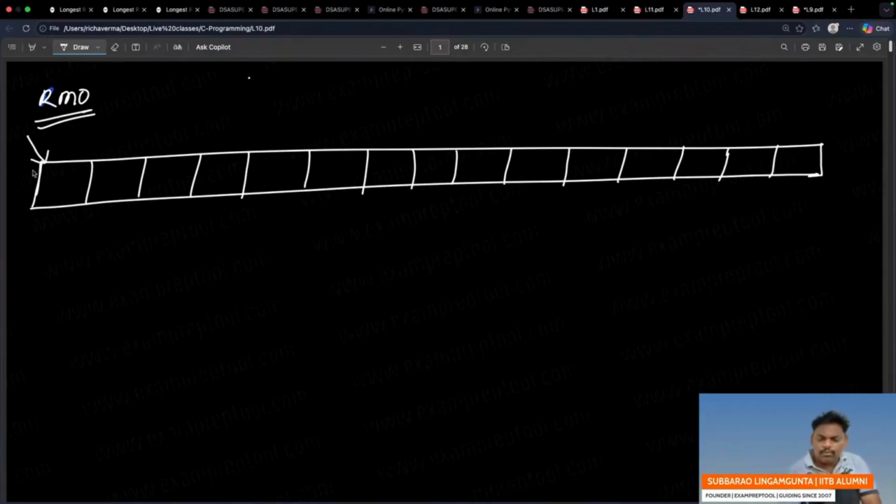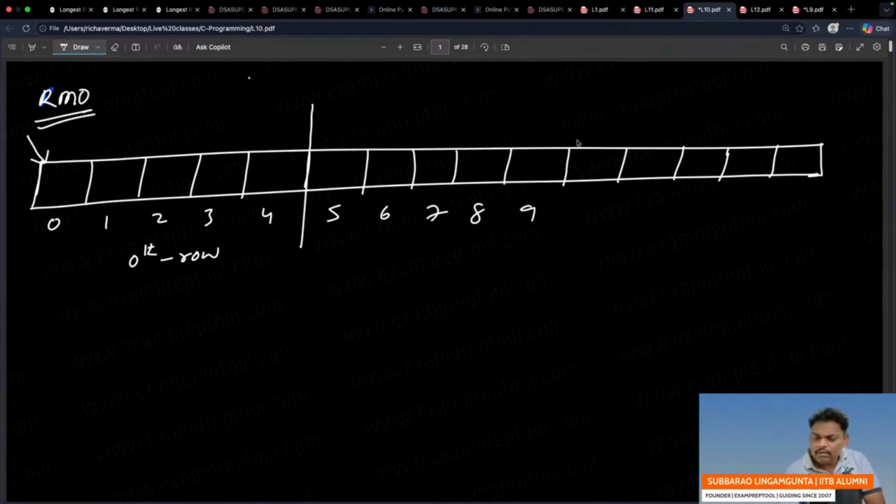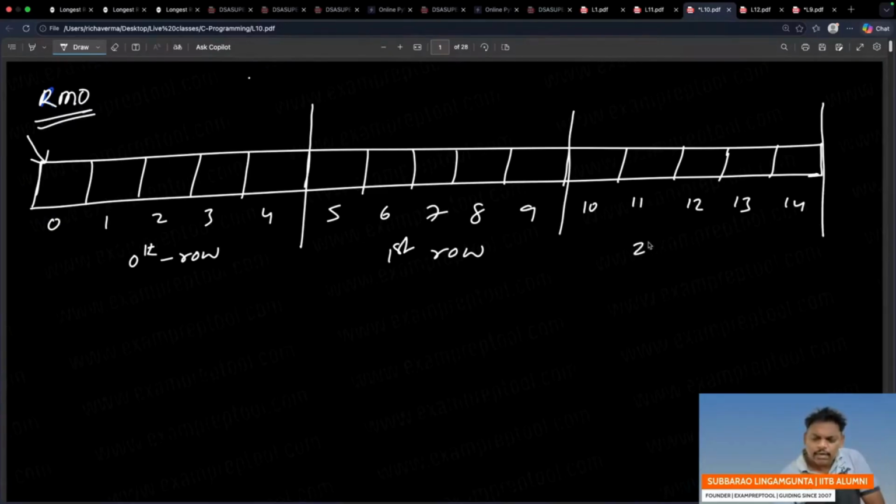Row by row. So see this one, 0, 1, 2, 3, 4 is one row, the 0th row. That is the meaning of row major order. 5, 6, 7, 8, 9 is the first row. Next one, 10, 11, 12, 13, 14, the second row.